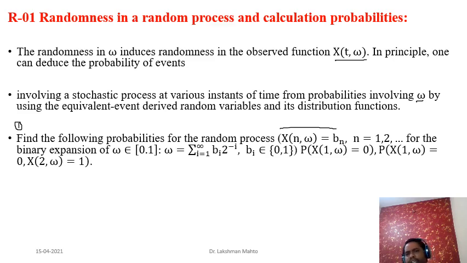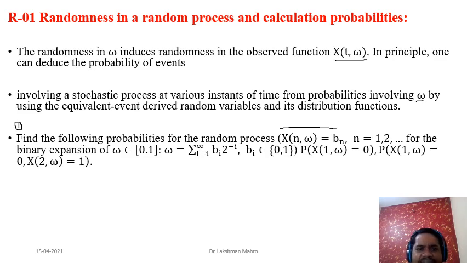In decimal representation, entries are from 0 to 9. So every entry we express in terms of 0 to 9. But when we call it binary expression, then entries happen to be only 2, either 0 or 1. Okay, so this is the binary random process associated with binary representation.